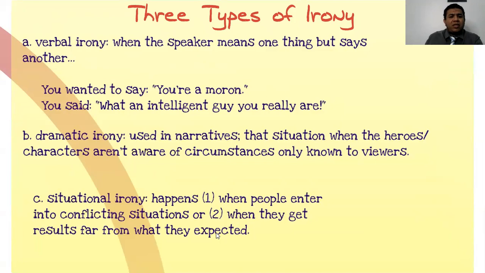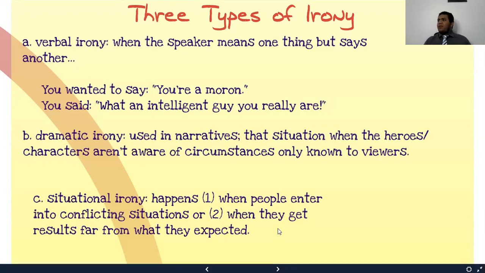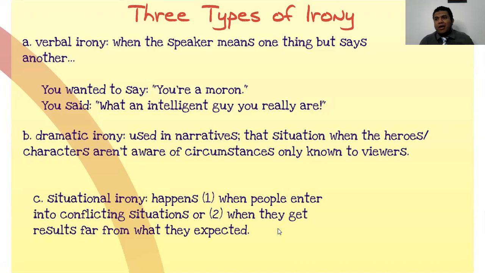Dramatic irony is used in narratives, the situation when the heroes or characters aren't aware of circumstances or conditions only known to viewers. And situational irony happens, number one, when people enter into conflicting situations, or when they get results far from what they expected. So when, for example, I failed the exam, I say, what a smart man I am.